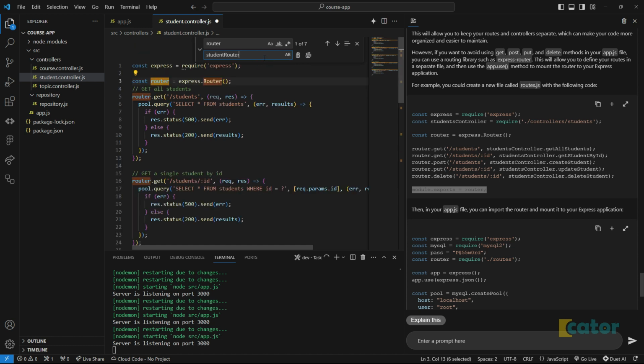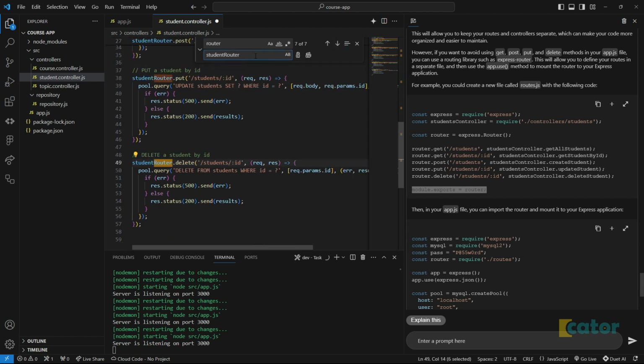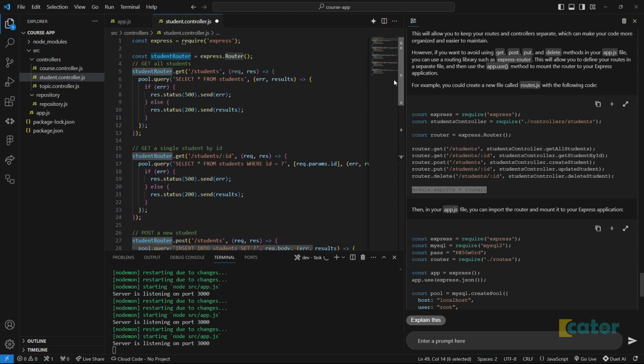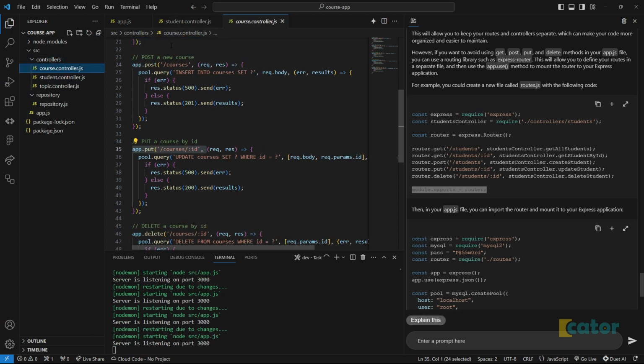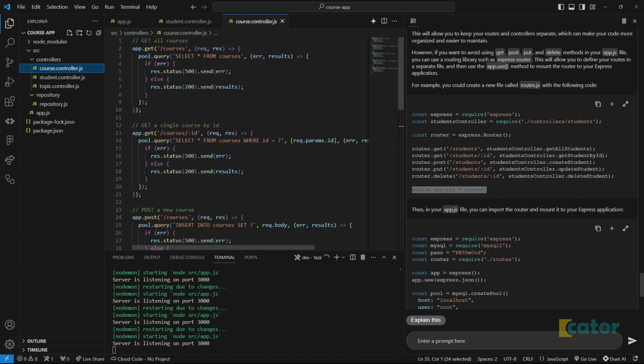I'm going to replace, then just say next, and then replace, and that's it. So that should be working. That's good. We can do the very same thing for other files, like your courses.